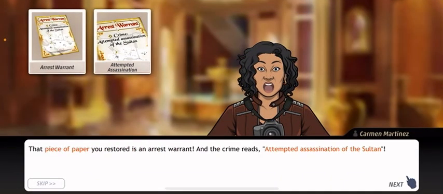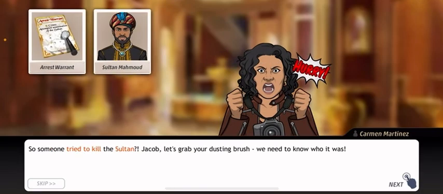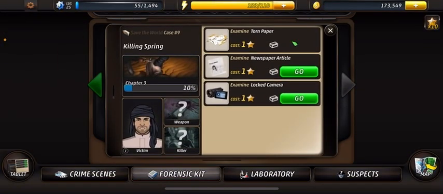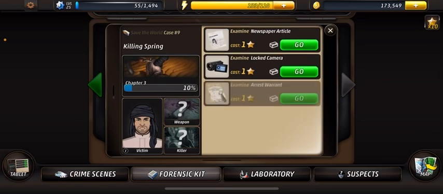The piece of paper you stored is an arrest warrant, and the crime reads attempted assassination of the Sultan. So someone tried to kill the Sultan, Jacob. Let's grab your dusting brush. We'll need to know who it was. Oh, yikes. This is going to be interesting.